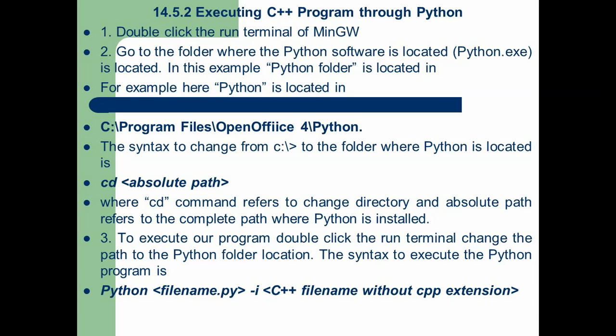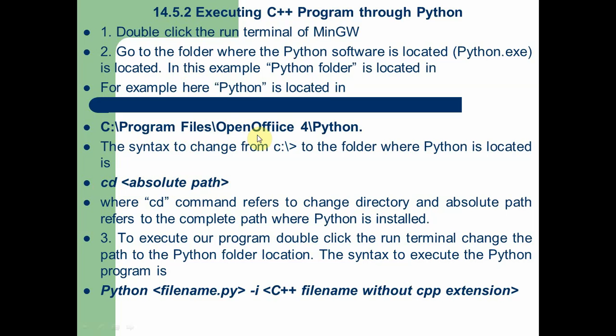So consider Python software is installed in a system in the folder C drive, Program Files, and Open Office 4, and within Open Office 4 there is the Python software. Consider this is the location where the Python software is installed in a system. It may vary depending upon the system installation folder. So after selecting the required path, go to the command prompt and type the command cd space absolute path, the absolute path of the Python. So here is the example. Depending upon the system, it may vary.